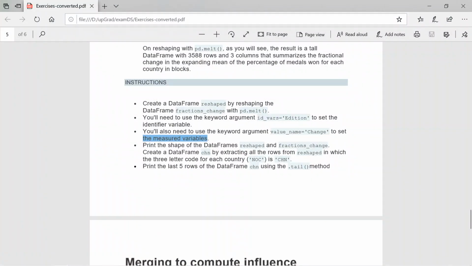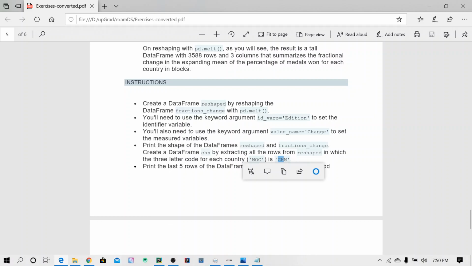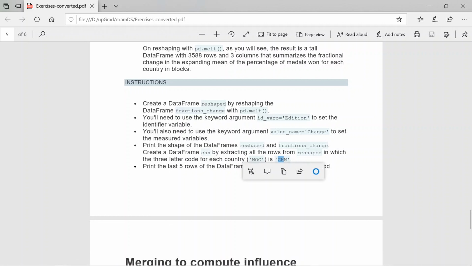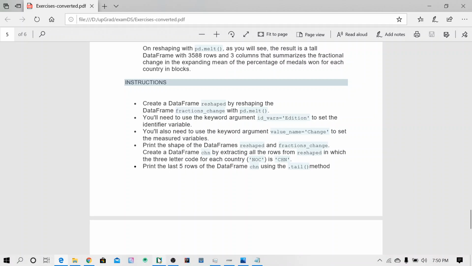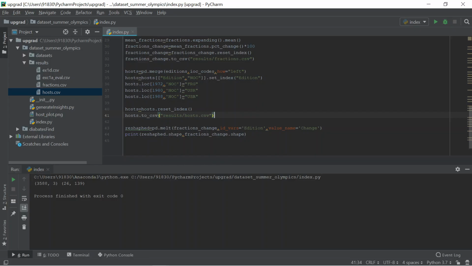After printing that, create data frame chn by extracting all the rows from reshaped in which the 3-letter code for each country, NOC, is CHN. So basically, they want me to extract all the rows from the reshaped data frame where the NOC code is CHN, nothing but China. So this is the modified data frame. This is the previous data frame.